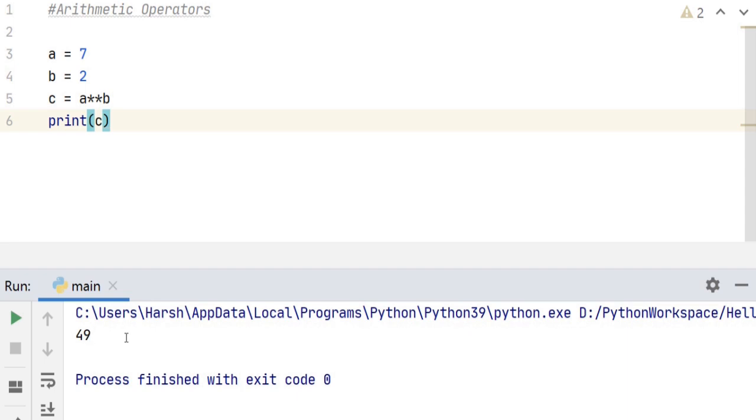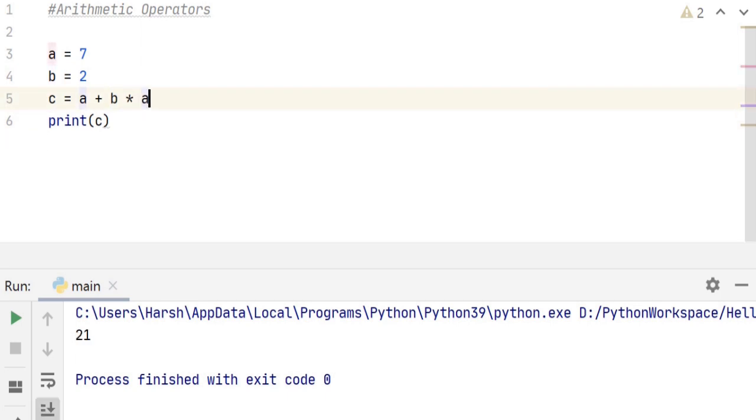It's also possible to merge different operations together in one statement. So let's say c is equal to a plus b into a. So for better understanding, let's type out the values here. 7 plus 2 because b is 2 and into 7. Now let's run it and we get 21. How? First, multiplication is operated, so 7 into 2 is 14 and then added by 7, so it becomes 21.